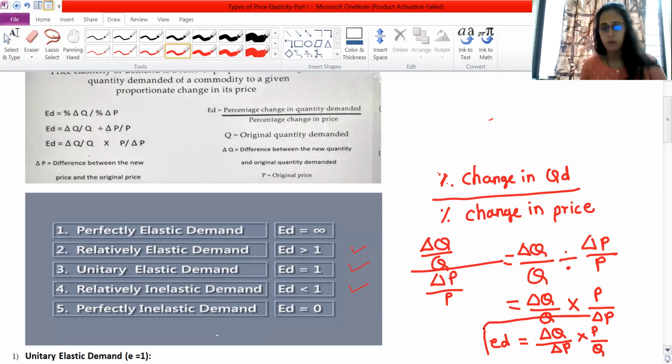Now remember this. On the basis of this, these are the types of elasticity of demand, and on the basis of this they have given a symbolic value for each. You can see here the infinity sign, then greater than 1, equal to 1, less than 1, and 0. We are going to learn only these 3 parts. Let's begin.